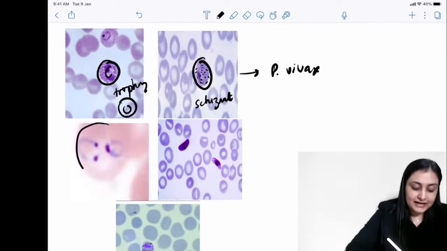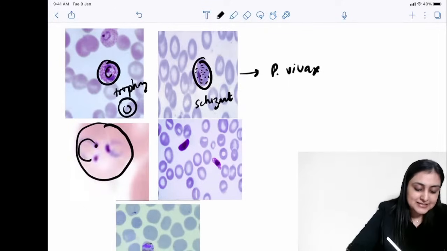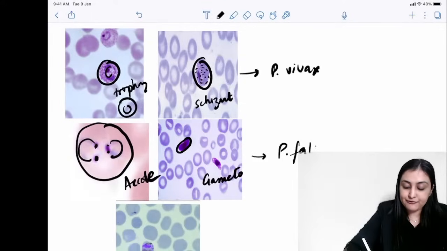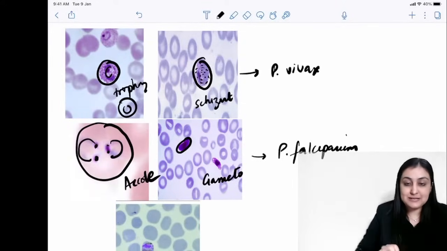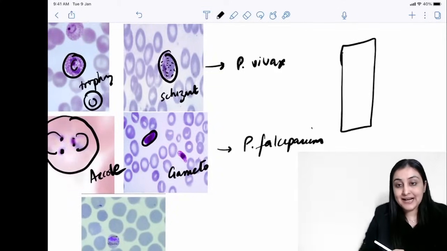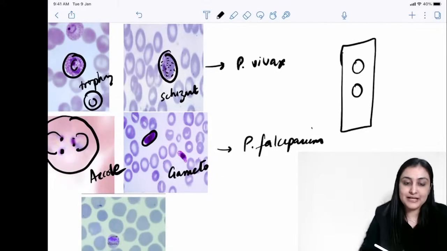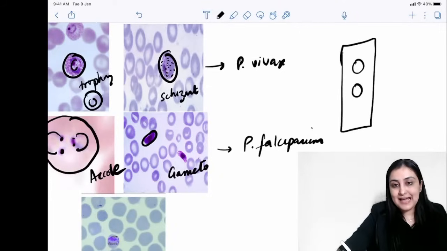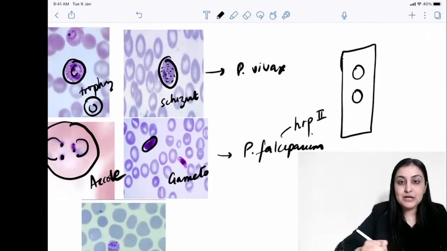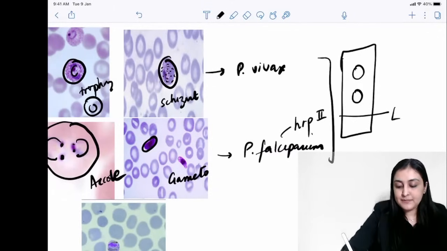Okay. On the other hand, if you see multiple rings or you see these headphones kind of a pattern, this is called the accole form. And you see these banana shaped gametocytes. Which species are we talking about? We are talking about P. falciparum, right? So this is P. falciparum. Remember in the optimal test that you have, the disc test, the card test that you have, very very important in the national program NVBDCP, what you have as far as the antigen test goes, for P. falciparum specific we have histidine rich protein 2, whereas the one which is common to both of them is gonna be LDH.